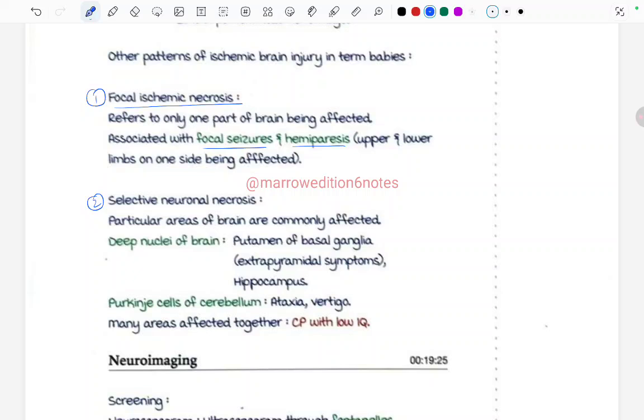Okay. Also, there can be selective neuronal necrosis. Particular areas of the brain are commonly affected, like the deep nuclei of the brain, that includes the putamen of the basal ganglia, so there will be extrapyramidal symptoms, or the hippocampus being affected. Also, there can be Purkinje cells of the cerebellum which can get affected, leading to ataxia, vertigo, and many areas are affected together. So there will be CP with low IQ.